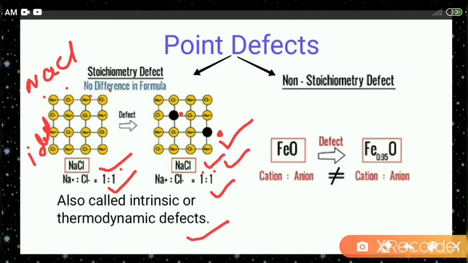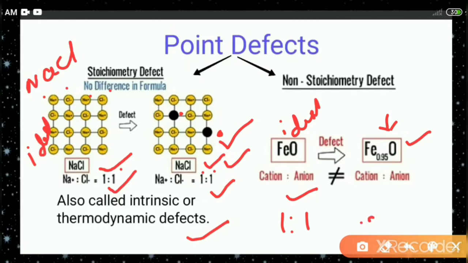Let us go through the non-stoichiometric defect. Why is it called a non-stoichiometric defect? Because in this case, the cation to anion ratio in the ideal crystal is not equal to the cation to anion ratio in the defective one. In the ideal one the ratio is 1:1, but here the ratio is not 1:1.